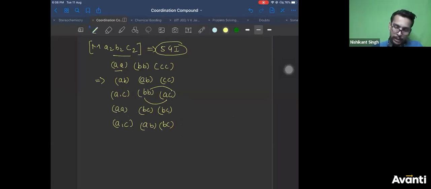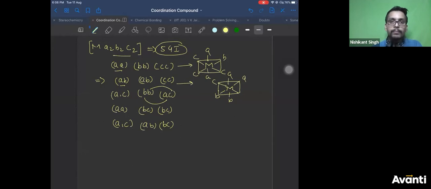How to draw it? Very easy. Let me start from here. So M, right? You can keep AA trans, BB trans, CC trans. This is one. Then this one. Another one. M. Keep AB trans, and CC trans. Right? Third geometrical isomer.